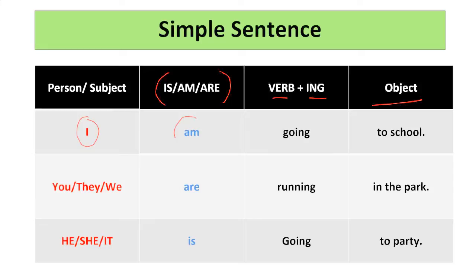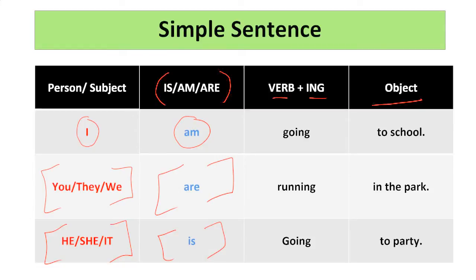I is followed by am always in continuous tense. Then you, they, and we are followed by the helping verb are. And my favorite he, she, it, singular, is followed by is. So let's quickly take a look.